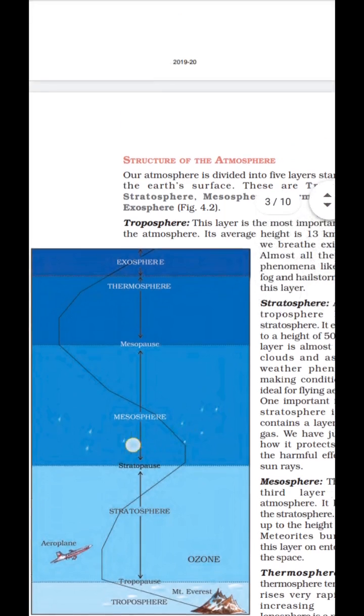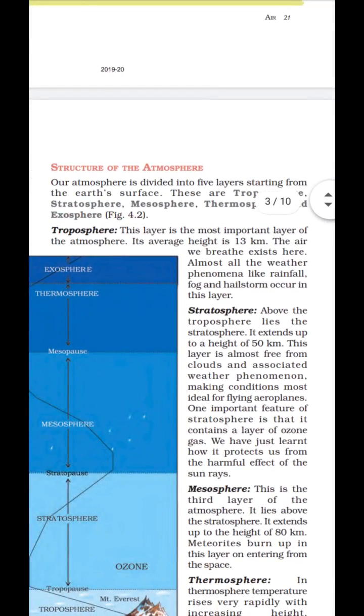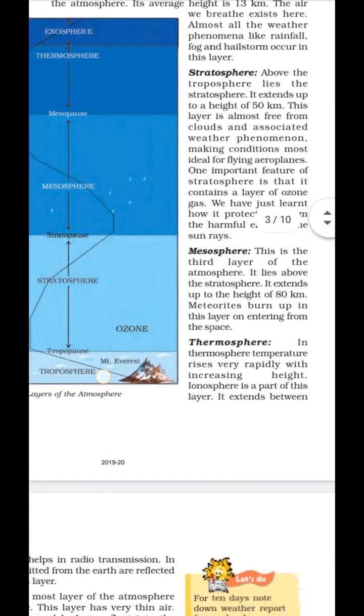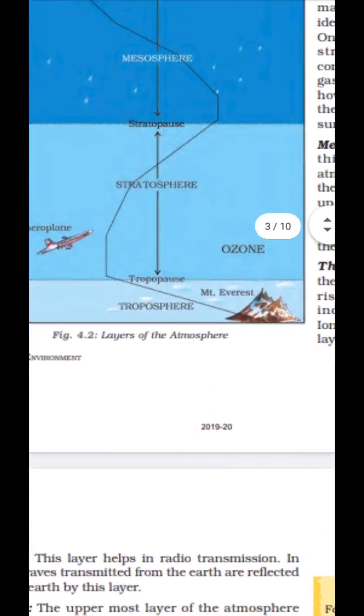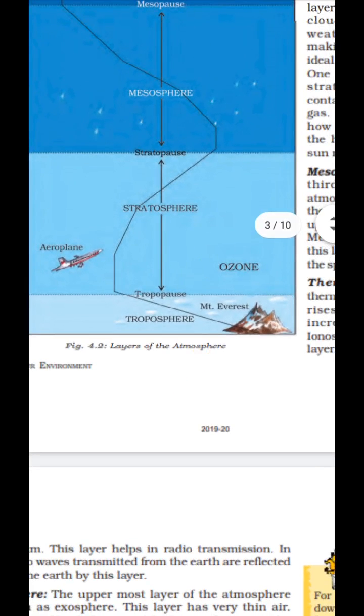So let's start. Troposphere. This is the most important layer of the atmosphere. Its average height is 13 km from sea level. The air we breathe exists there. Almost all the weather phenomena like rain, fog, hailstone occur in this layer. So this is the tropospheric layer. This is important because most of the particles found in the air are available in this layer.